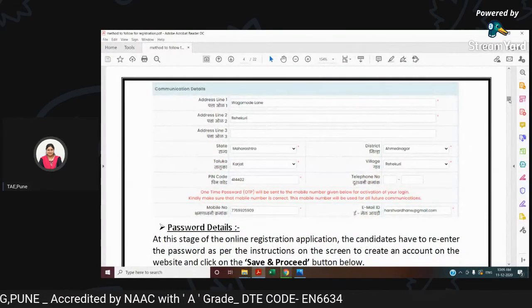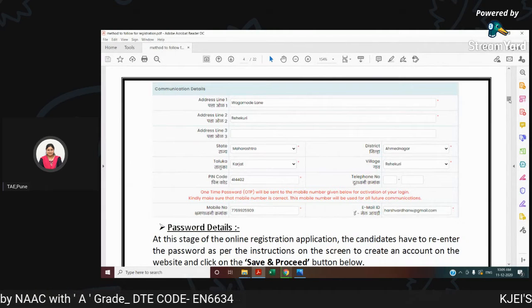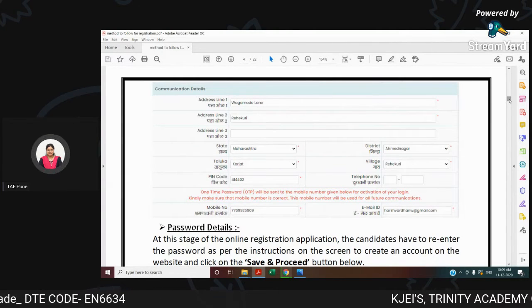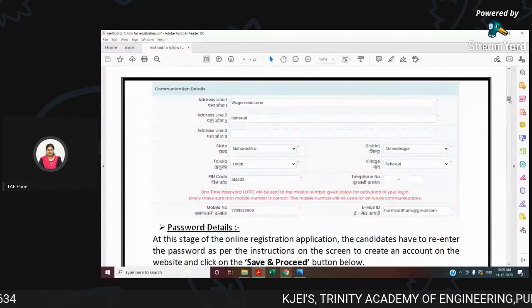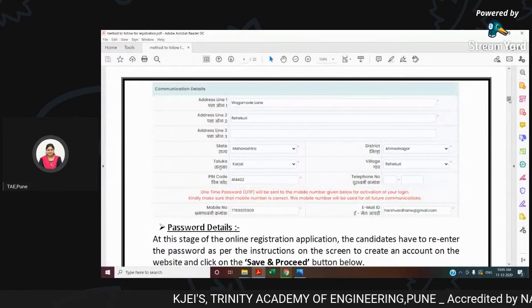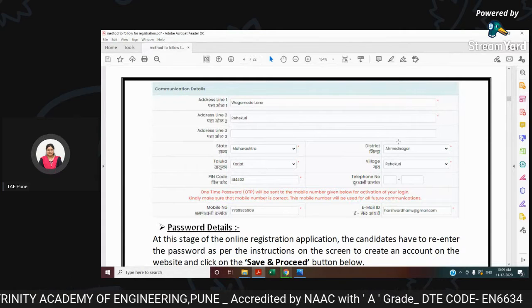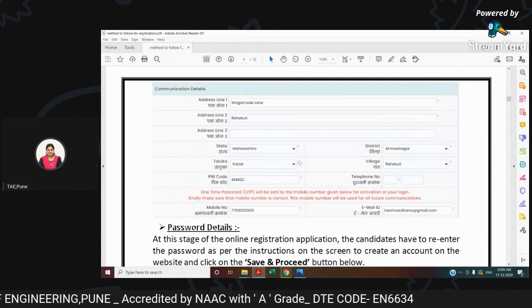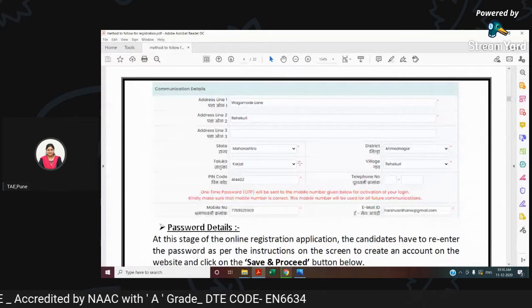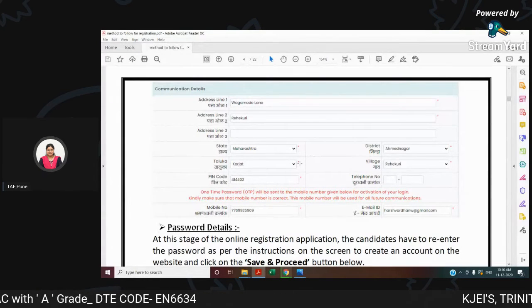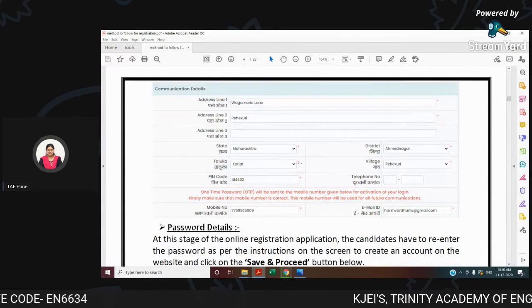Once you write down your address in line 1, line 2, and line 3, whichever your long address is, but line 1 and line 2 are compulsory. Just check out here, the red stars have been given over here. Wherever there is a red star, it is compulsory. You have to fill up the options: state, district, taluka, village, pin code, and telephone number is to be given.